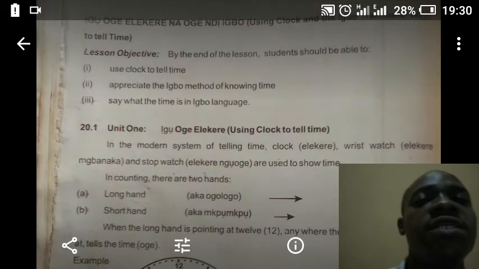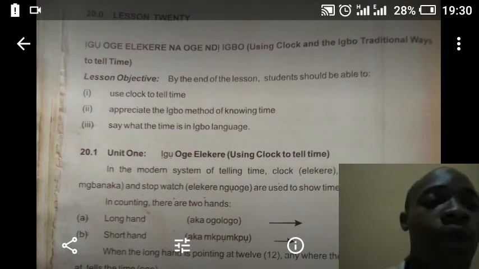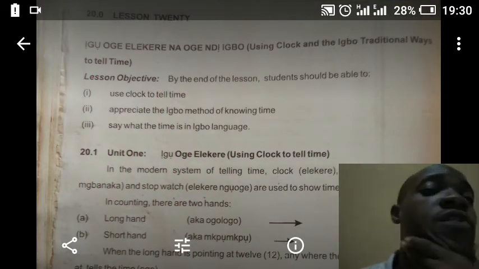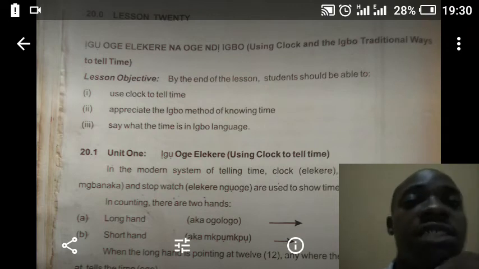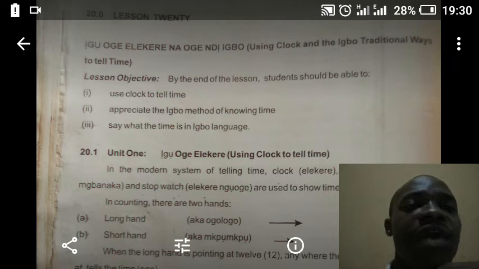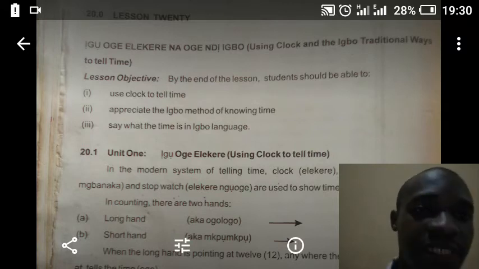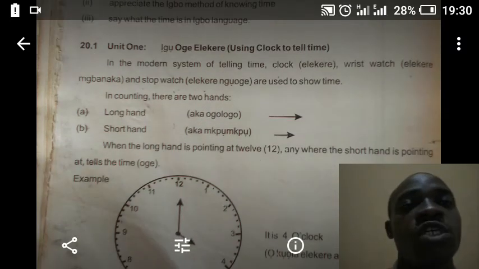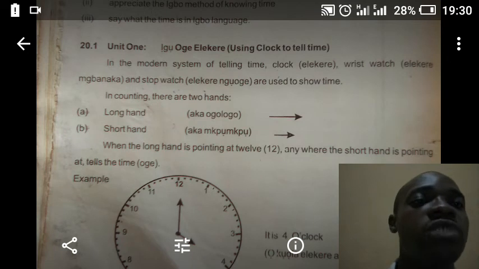Okay, today we'll be looking at still Igbo language, how to learn, read, write, and understand Igbo. Now we look at oge elekere na oge ndi Igbo. That is using clock and the Igbo traditional ways to tell time. Igbo oge elekere, using clock to tell time. Right?